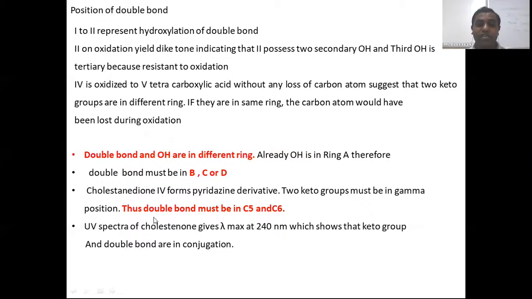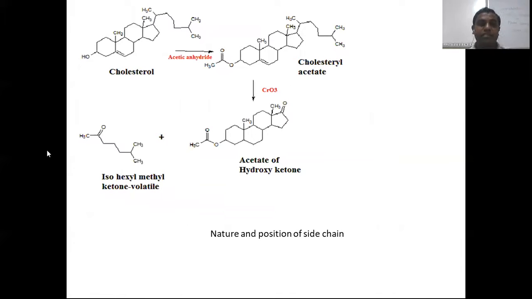If we take the help of UV-visible spectroscopy, cholesterol gives a lambda max at 240 nanometer, which indicates that the ketone group and double bond are in conjugation. So the hydroxy group is in ring A and the double bond is in ring B, at carbon number 5 and carbon number 6. Now see, this is the cholesterol.